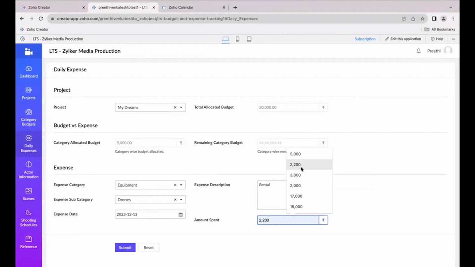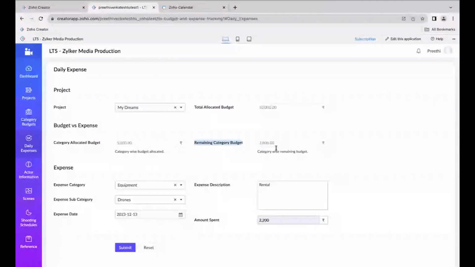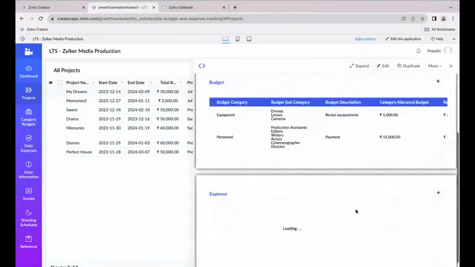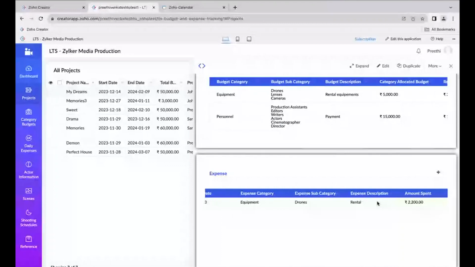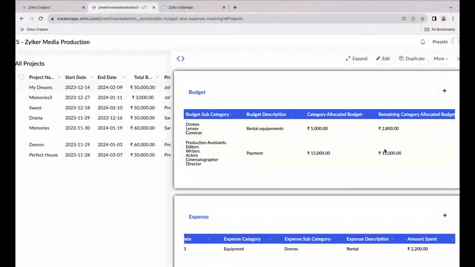And the amount I have spent is going to be around 2000. So now in this budget versus expense module, you can get to see the total category wise allocated budget and the remaining category wise allocated budget. Since I have used 2200 for this particular drone, it is just getting subtracted from this category allocated budget and it's getting reflected in the remaining category budget. Now if I click on the submit button, it will get added into my projects module as well. So you can get to see the expense which has got added now, and also in the budget I can get to see the remaining category allocated budget as well.